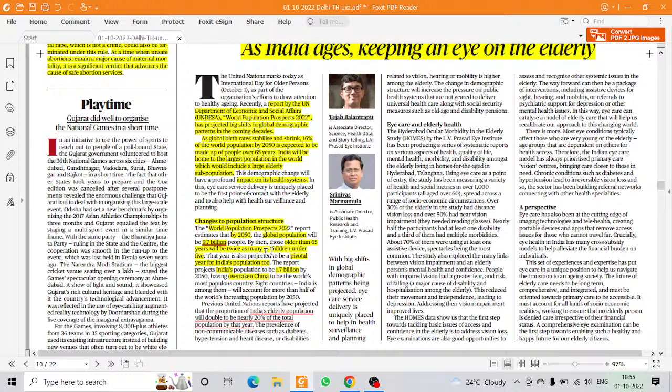Then they were saying that by that time, India will be the most populous country in the world, surpassing China with 1.7 billion population, and it will have its elderly population doubled to 20% of the total population of India. Okay, this much is important for this article.